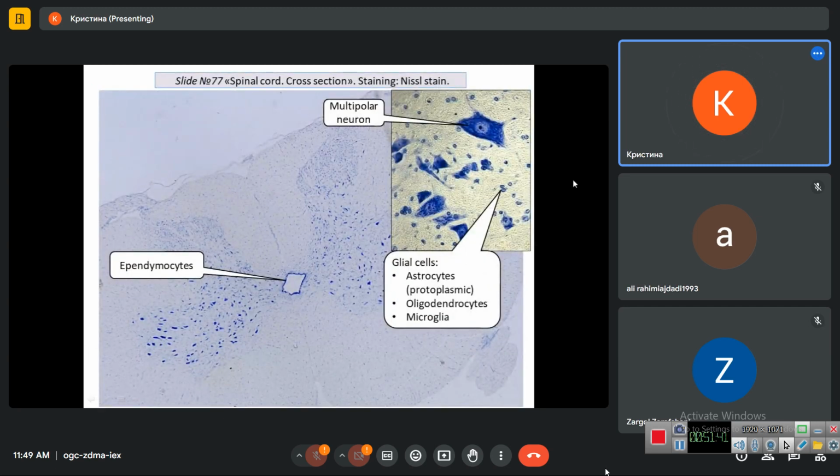So in our histological preparation of spinal cord in cross-section, we will see ependymal cells around the central canal filled with the cerebrospinal fluid. In gray matter, we will see multipolar neurons and glial cells, their nuclei, which include protoplasmic astrocytes in gray matter, oligodendrocytes, and microglia. We cannot differentiate between them, but we should know which types of glial cells can be found in gray matter.